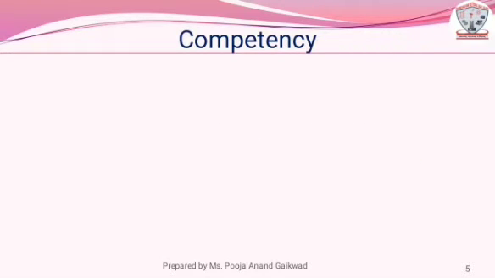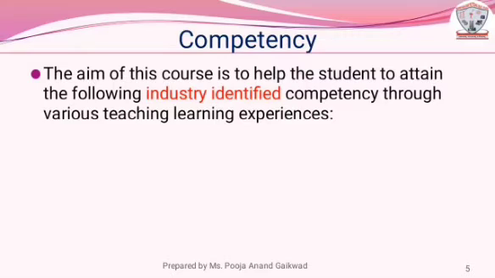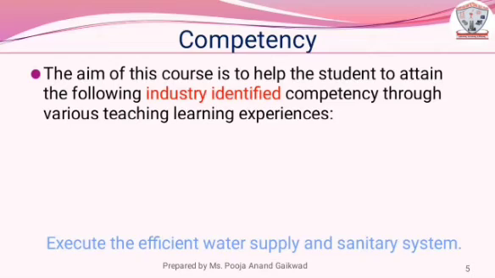Competency. Now we will see competency of the course that the student will inculcate after the completion of this course. The aim of this course is to help the student to attain the following industrial identified competency through various teaching learning experiences.